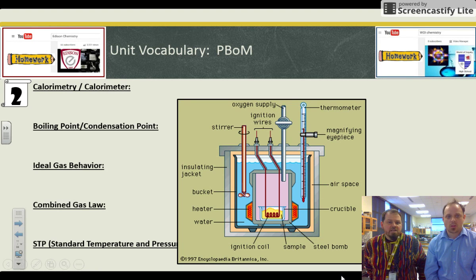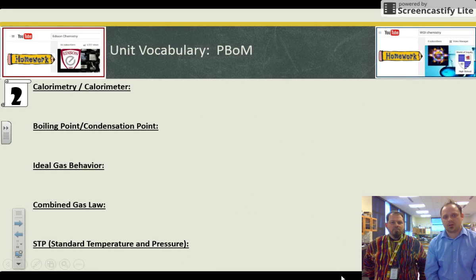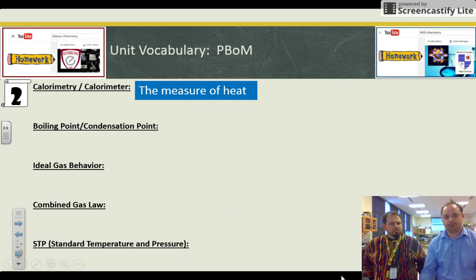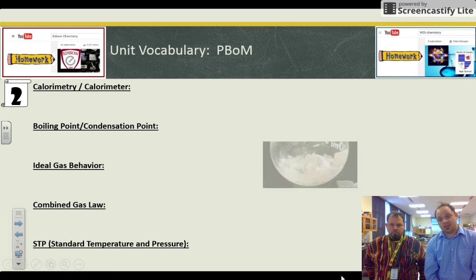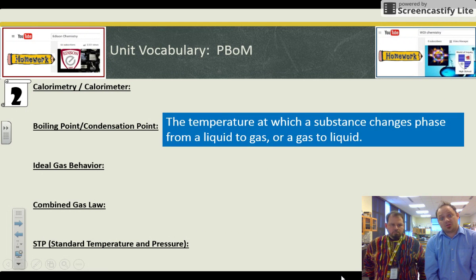Calories is another word for heat, and so a calorimeter is something we use for measuring it. This is a model of a bomb calorimeter. Boiling point, condensation point. You got that too. Boiling is the temperature at which a substance changes phase from gas to liquid, liquid to gas.